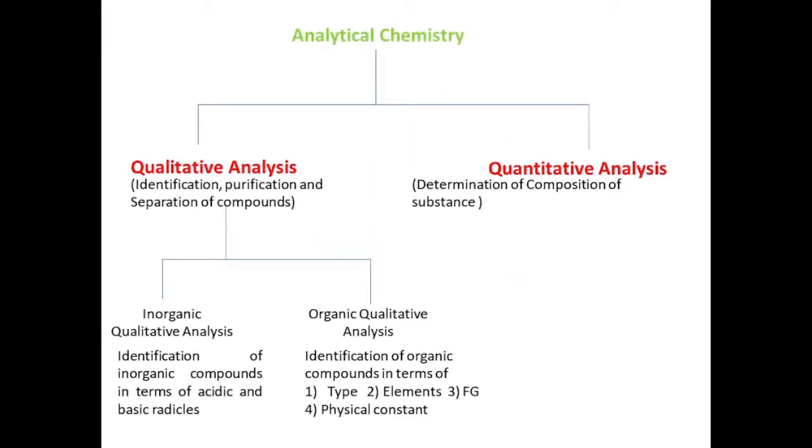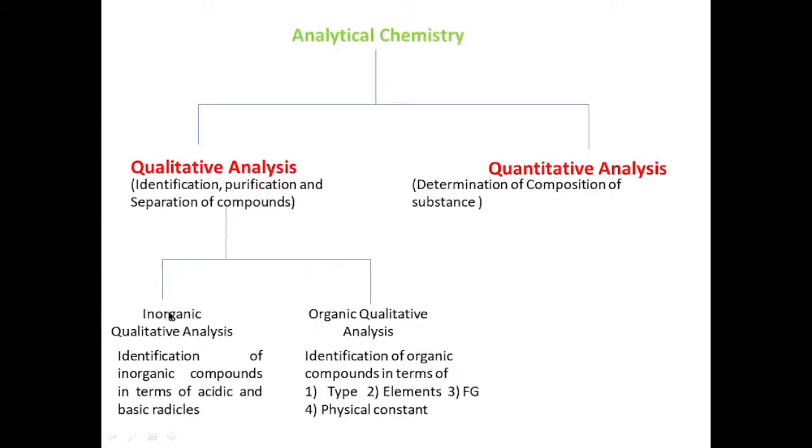We know analytical chemistry is a branch of chemistry which deals with the identification, purification, separation and quantification of organic compounds. There are two branches of analytical chemistry. First is qualitative analysis and second is quantitative analysis. Qualitative analysis deals with identification, purification and separation of organic compounds, while quantitative analysis deals with determination of composition of the substance. We are interested in the qualitative analysis.